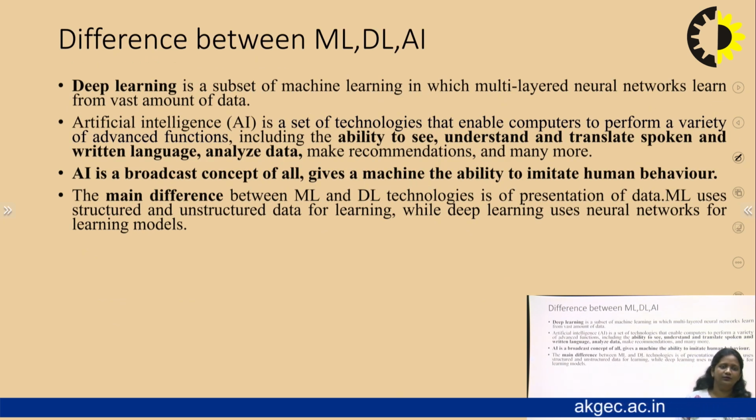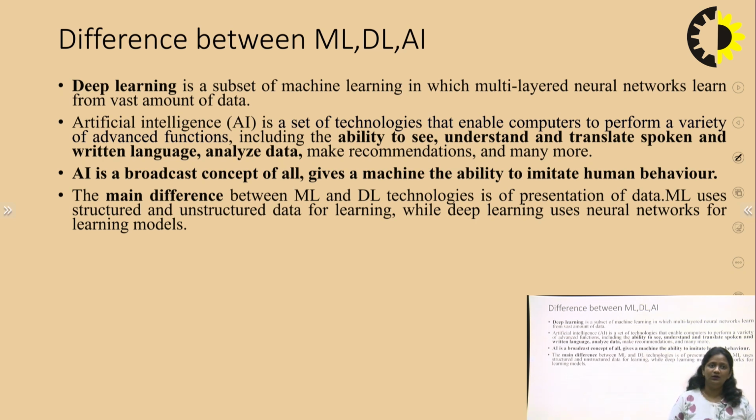Now first we have to check the difference between terms we also hear in recent days: artificial intelligence, deep learning, machine learning. So first we have to understand the difference between machine learning, deep learning and AI. Machine learning, as we already understand, learns from data from past experiences and gives the output according to the previous data, using machine learning algorithms.